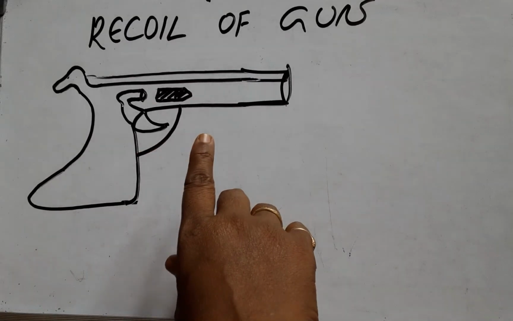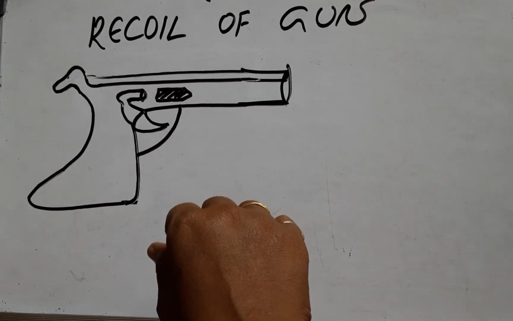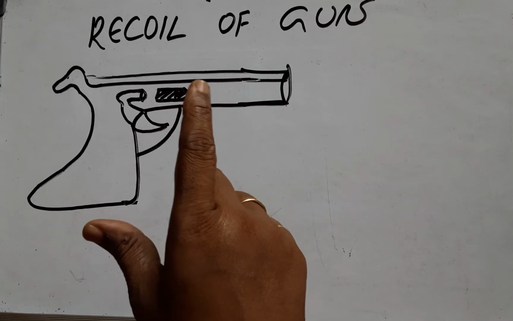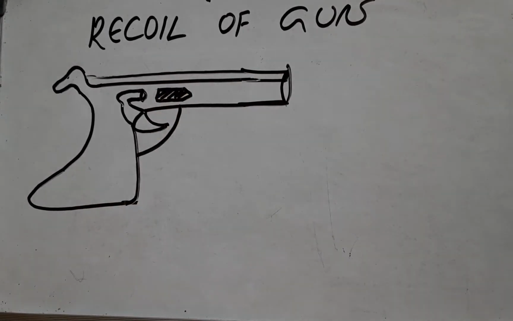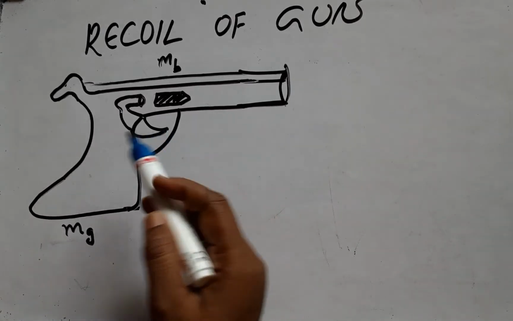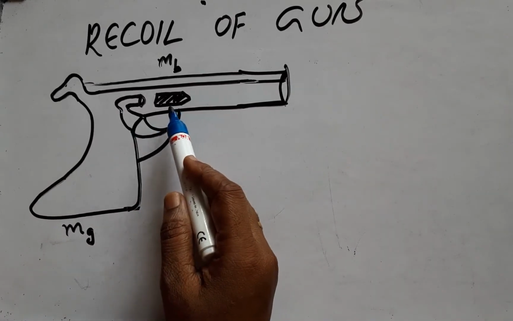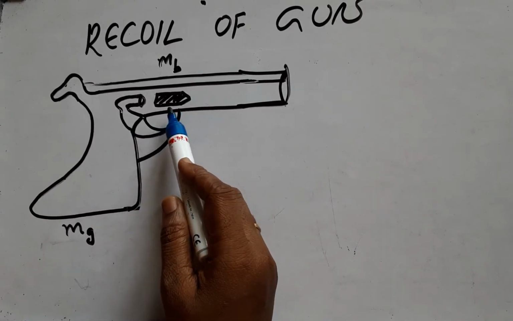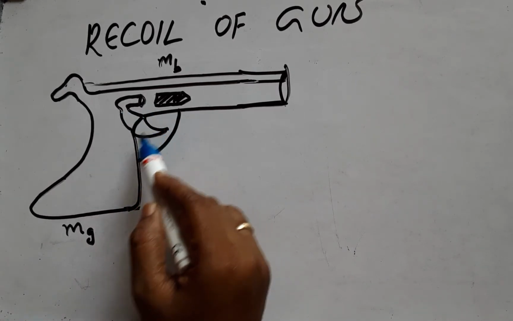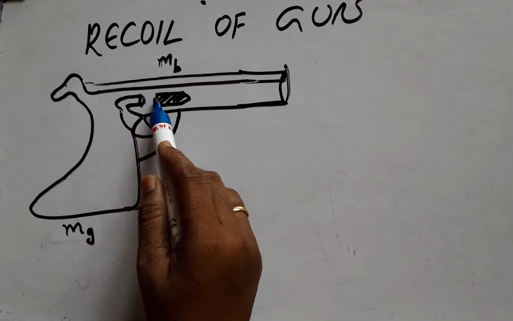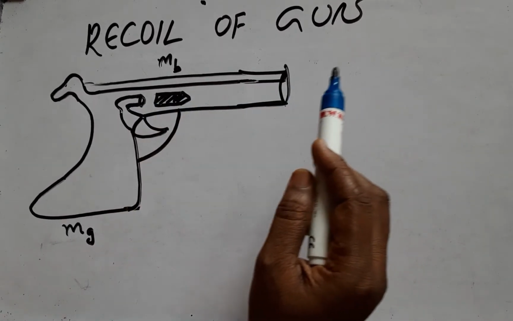The recoil of the gun is an excellent example for the law of conservation of momentum as well as the third law of Newton's laws of motion. As you can see, the position of the bullet inside the gun is here, and this is the trigger. Once the trigger is pulled, this goes and hits the bullet and it is initiated to be fired.